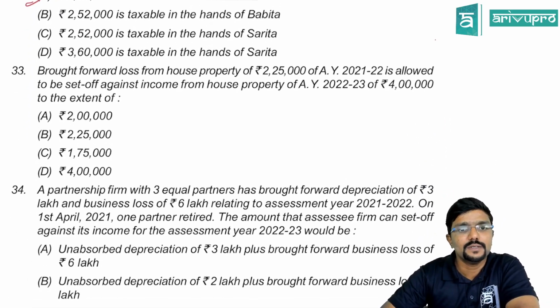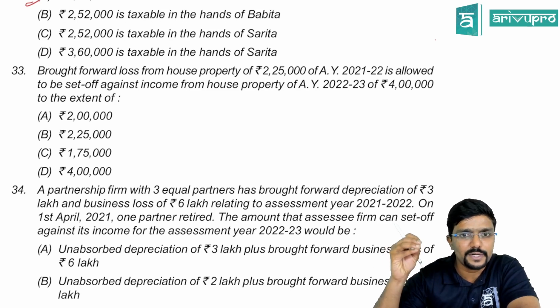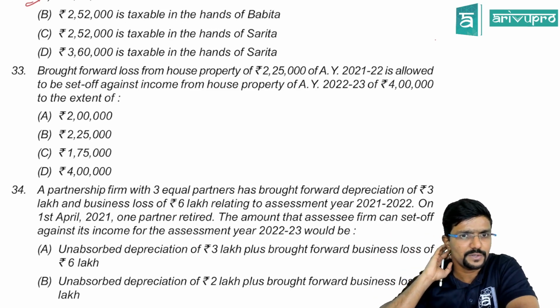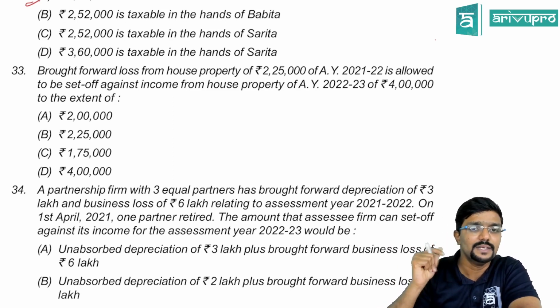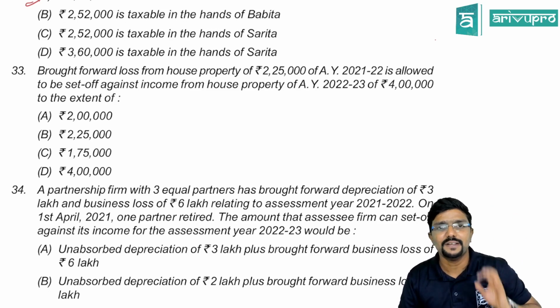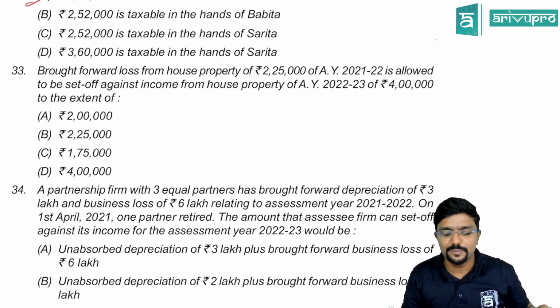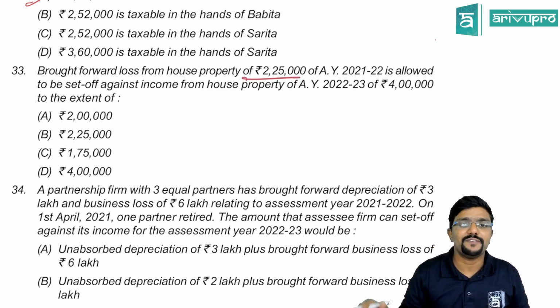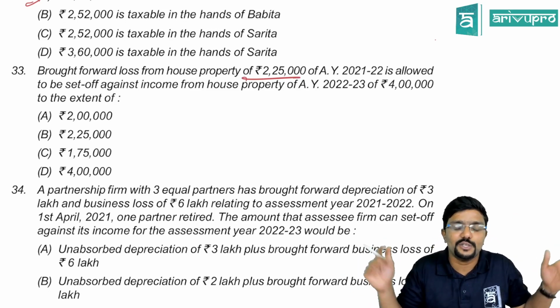Okay. Next. 33rd. Brought forward loss from house property 2,25,000 of assessment year 21-22 is allowed to be set off against income from house property of assessment year 22-23 of 4 lakh. Brought forward house property loss can be adjusted only against income from house property, but there is no limit. So how much is the loss? 2,25,000. How much is the income? 4 lakh. Can I adjust the full 2,25,000 loss?